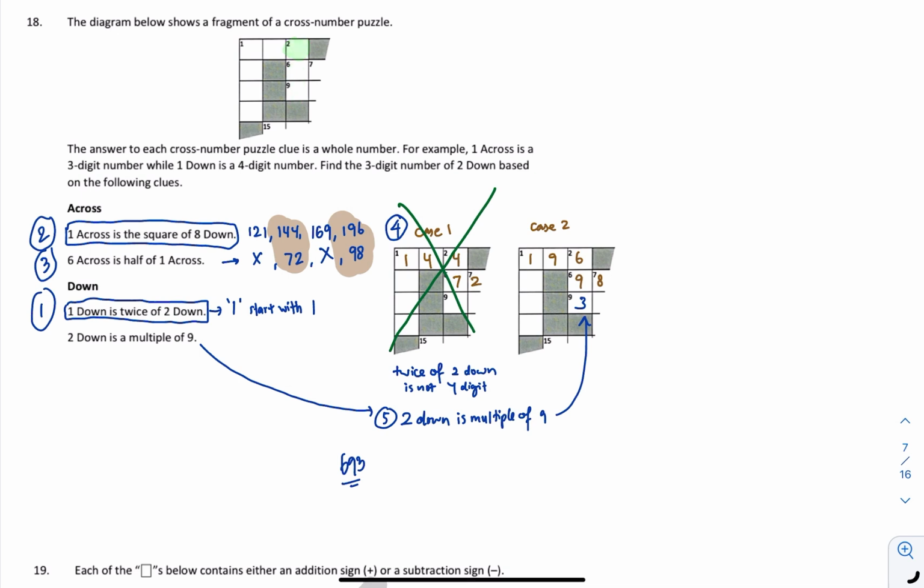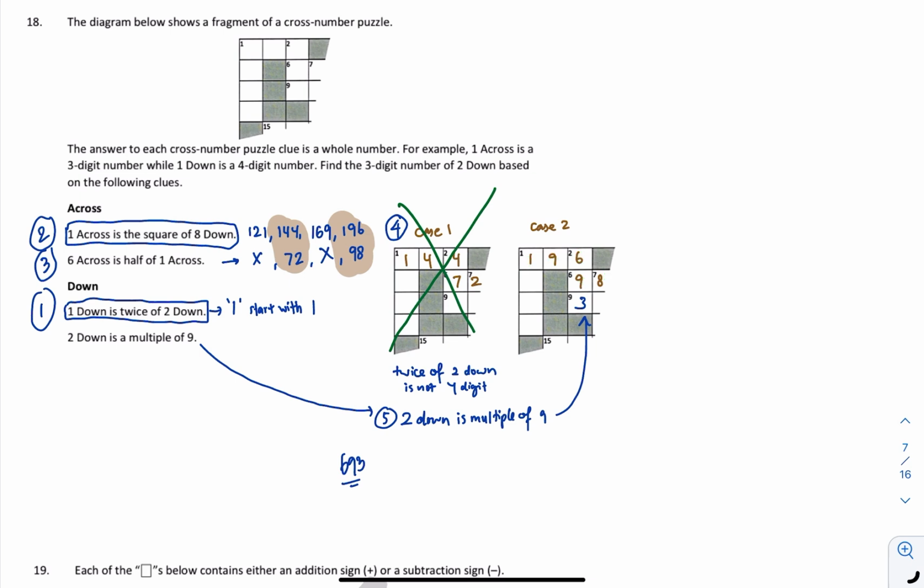than 5. Okay, so in this case, I will not have this. So that means 144, I cannot have anything. Okay, for case 2, 196, I will be able to find what is the 1 across, because 600 times 2 will be 1200. Then that means we can use the case 2 answer, 196, 98.